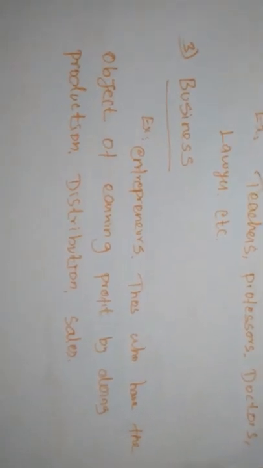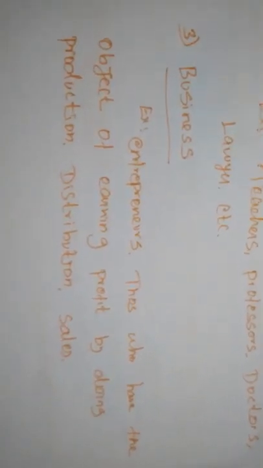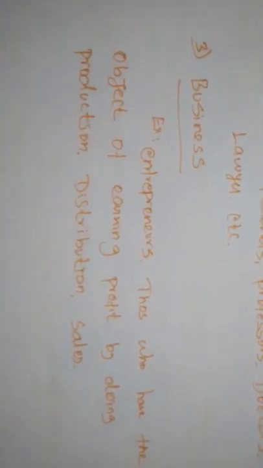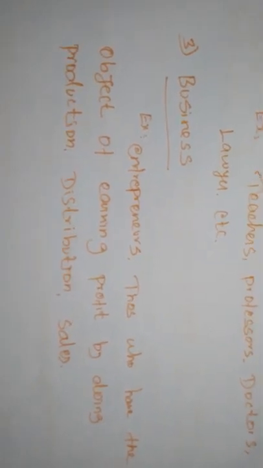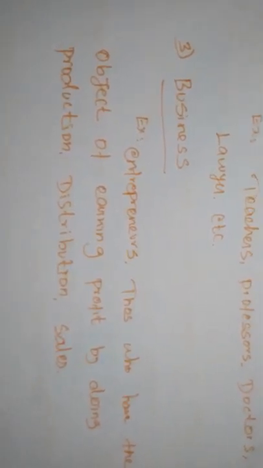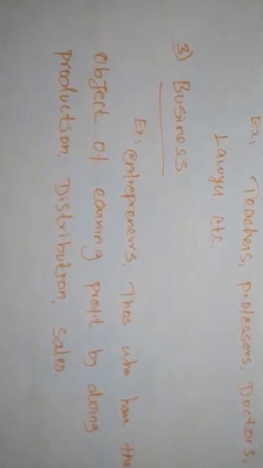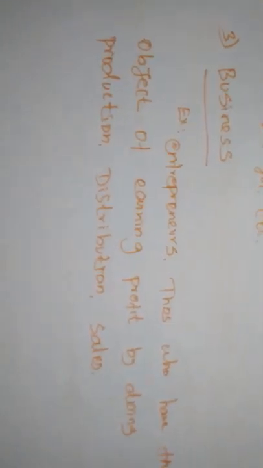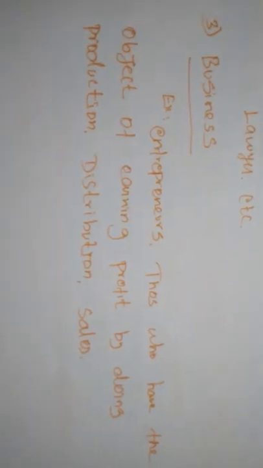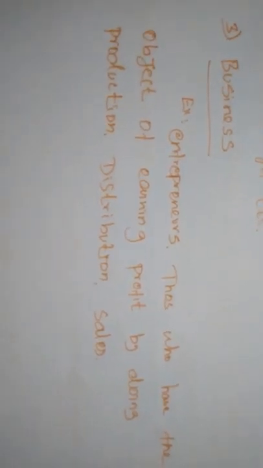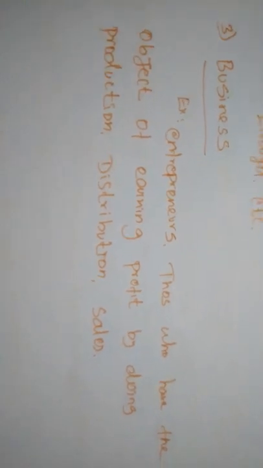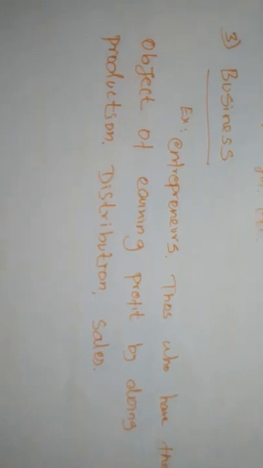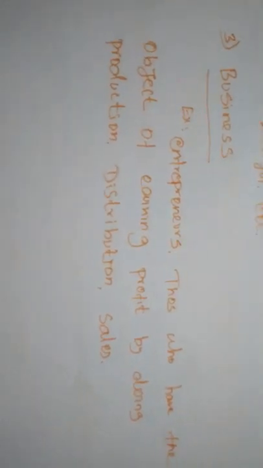The third occupation is business. Business refers to any human activity undertaken on a regular basis with the object of earning profit through production, distribution, purchase, and sale of goods and services. Any people who are entrepreneurs, undertaking economic activity with the aim of earning profit through production, distribution, or wholesale or sale of goods and services, are engaged in business.